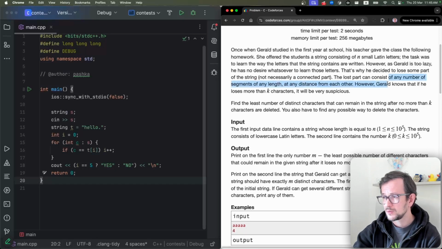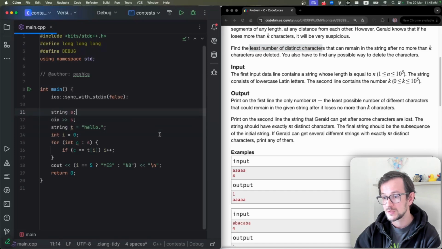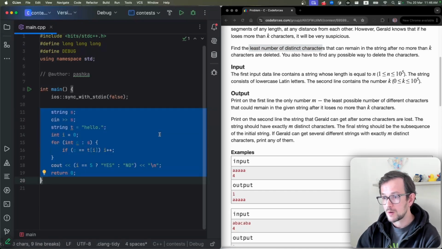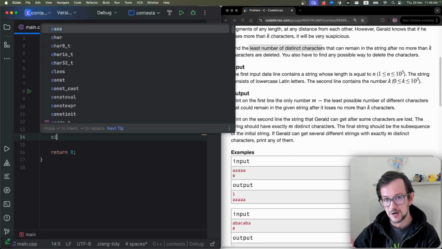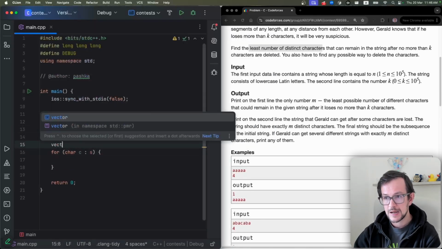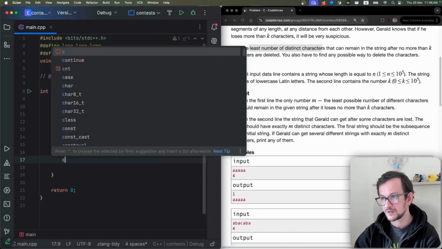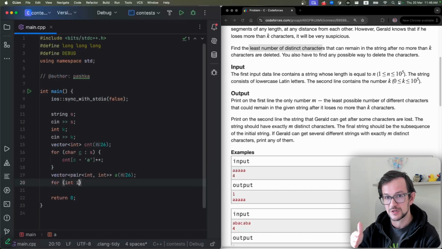What's problem C? Okay. I guess today's day of greedy algorithms. We have a lot of problems solved using greedy algorithms. Problem C is one of them. So what we need to do in problem C, we have a string. We need to remove some number of characters in such a way that the resulting string has a small number of different characters. And again, it's easy to see that if you want to remove some characters, you need to remove characters which occur fewer times.